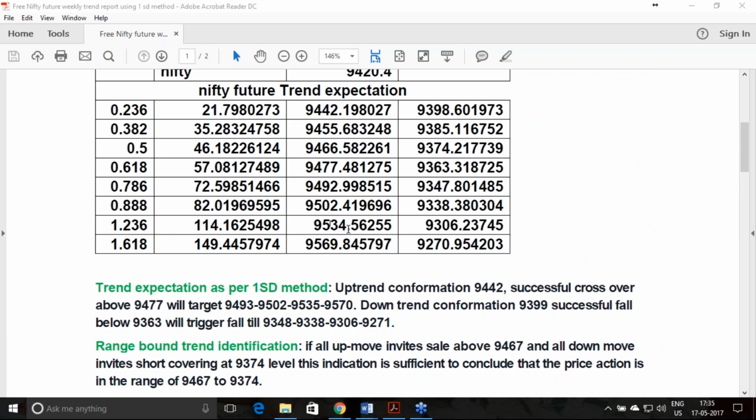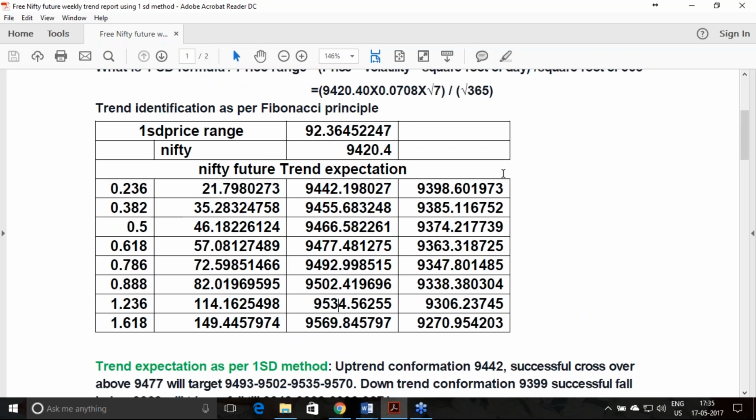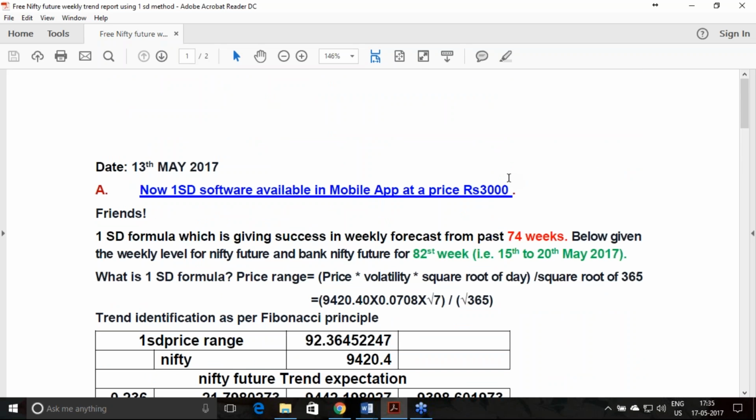So we have to hedge to accept adversity in the trade humbly. At the same time, we must be earning money from our calculation. So this is the fact in front of you. Like this, 82 weeks of trend forecast we have given, out of which 74 weeks, and this week 75 weeks, of success it has been given.